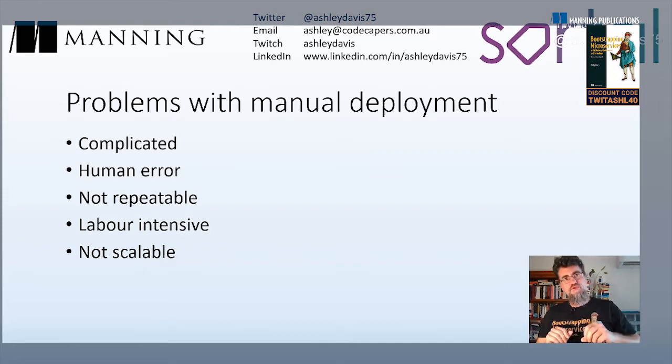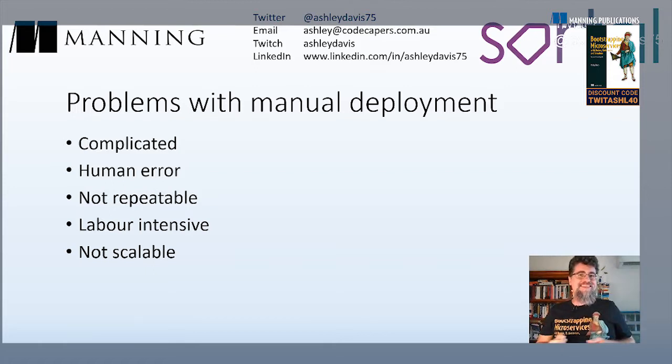Obviously, there are a lot of problems with manual deployment. As your application grows more complicated, the deployment process grows more complicated. And as the deployment grows more complicated, if you're doing manual deployment, it means you've got a human doing it. And obviously, they're going through a complicated series of steps. The risk of human error is going to grow, and the manual process becomes less reliable, less repeatable.